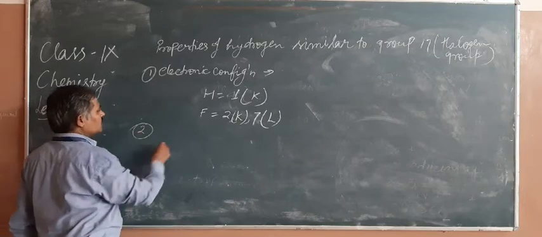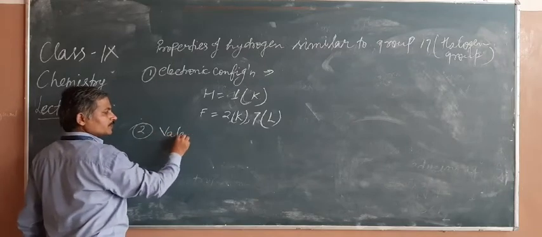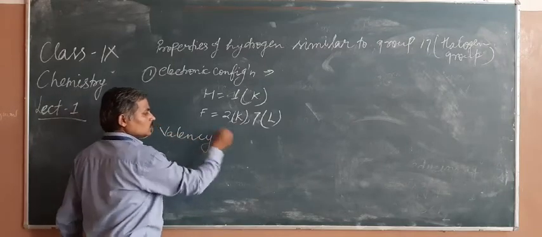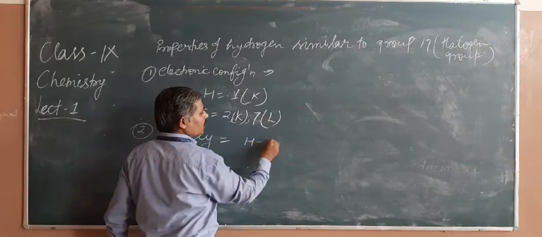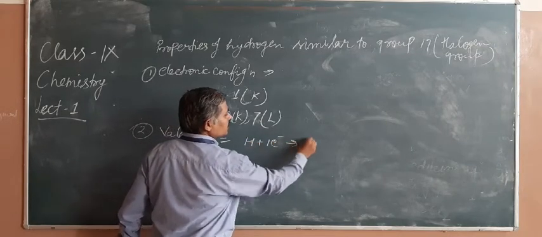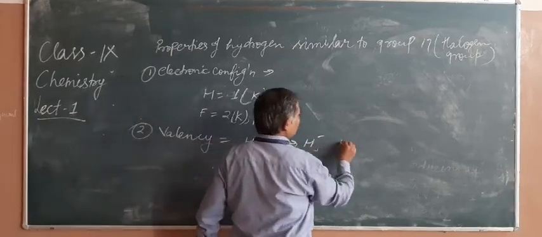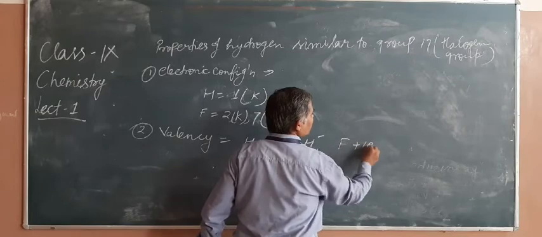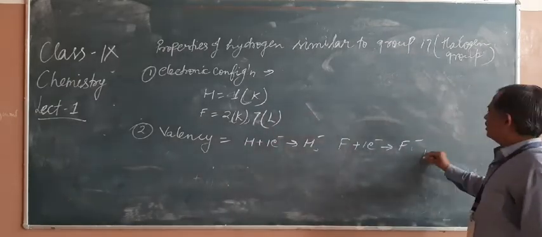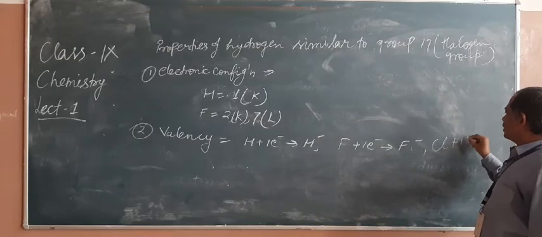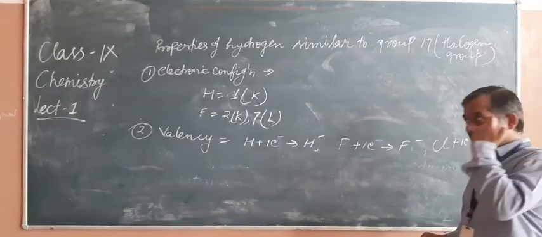Second one, valency. If hydrogen gains 1 electron, it will become H minus. In the same way, fluorine by gaining 1 electron becomes F minus, and chlorine also can gain electrons and become Cl minus.